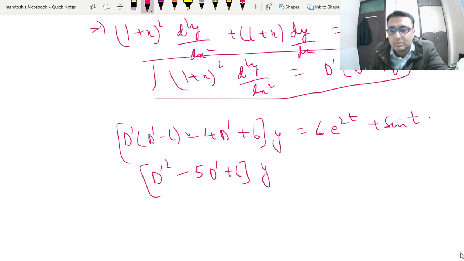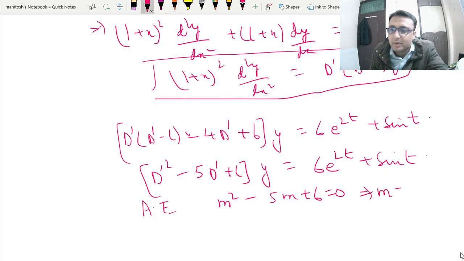So this is your question. Now we can easily find its auxiliary equation, that is m square minus 5m plus 6 is equal to 0. So we have roots as 2 and 3. So we can write our complementary function c e to the power, not x, which many of you will write in haste.